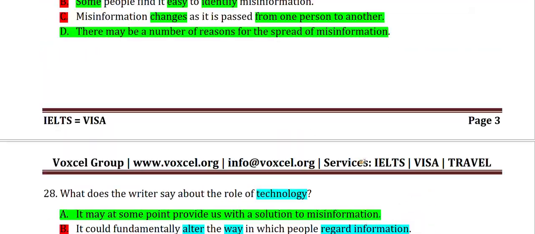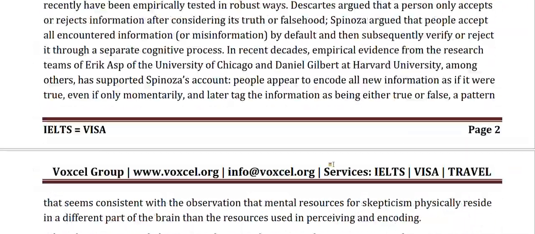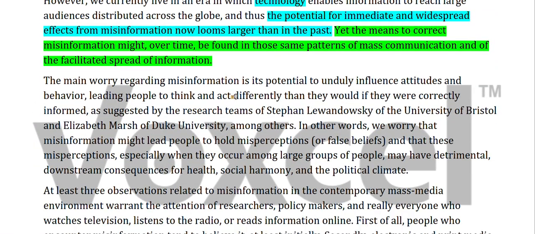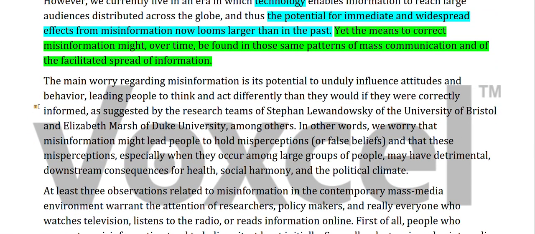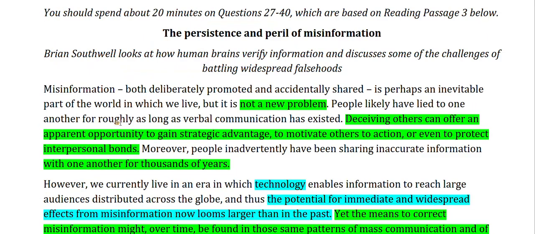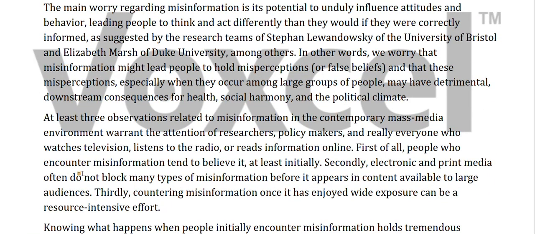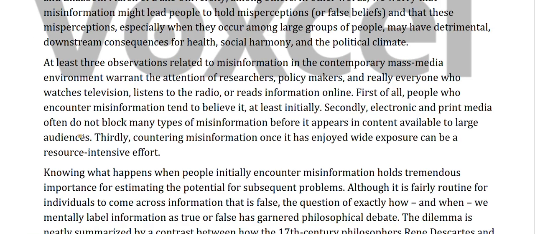Okay, so we will read forward. Sorry, we needed to read the fourth paragraph. 1, 2, 3, 4. So this is our fourth paragraph.